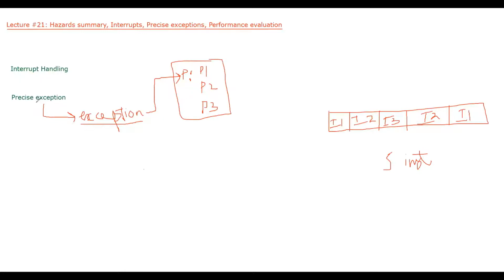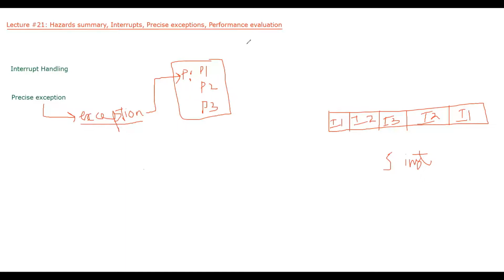So what precise exception says is that if my processor is executing the instructions and during the execution of an instruction an exception occurs, then what should I do? As we know, the general scenario is I should stop my current program and run the exception handler.